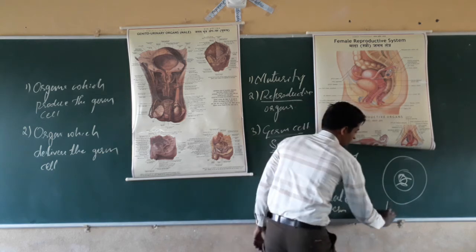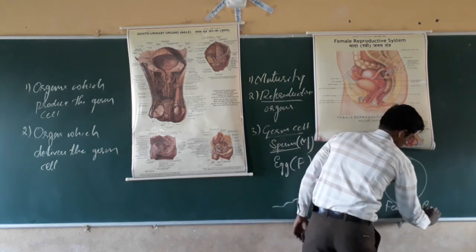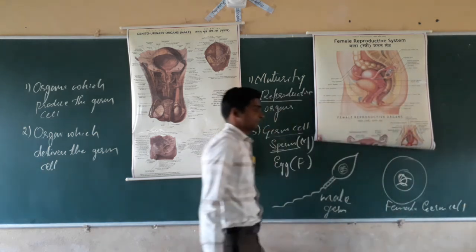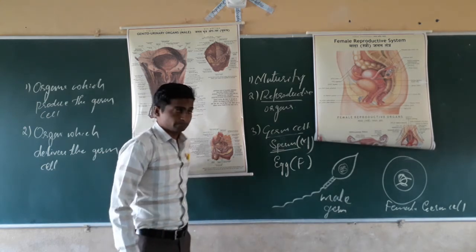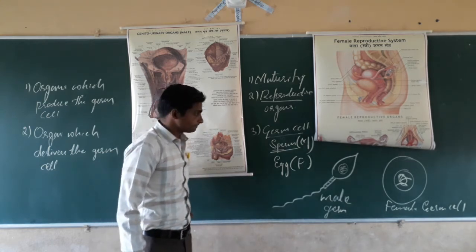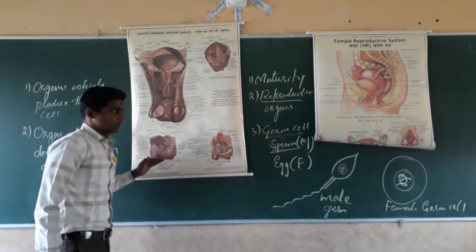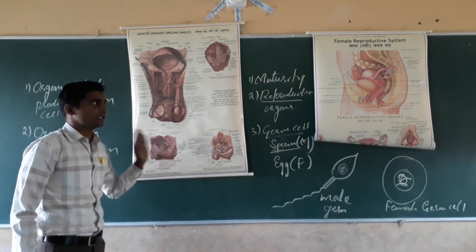The male germ cell and the second one, the female germ cell. Yes, that's all about the parts of the male reproductive system and female reproductive system.